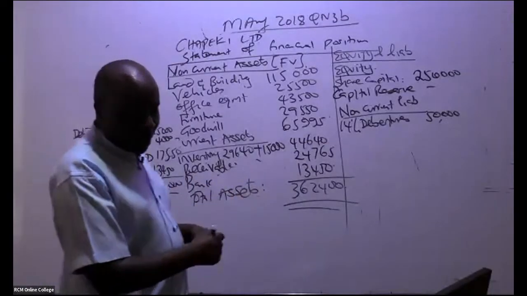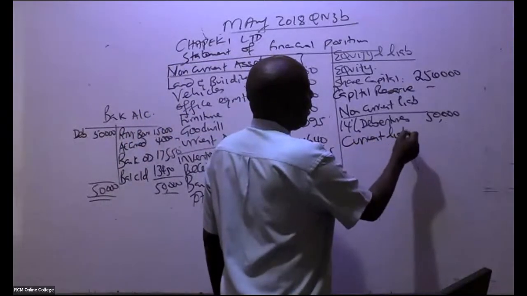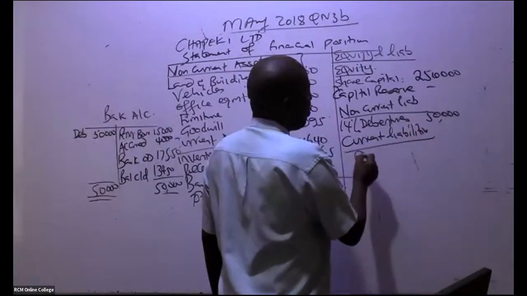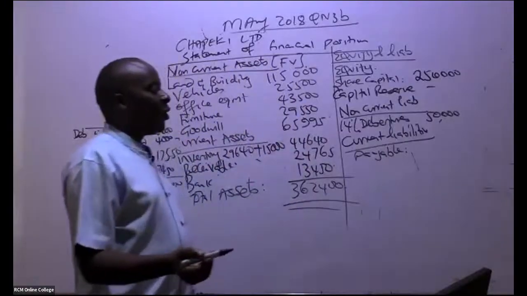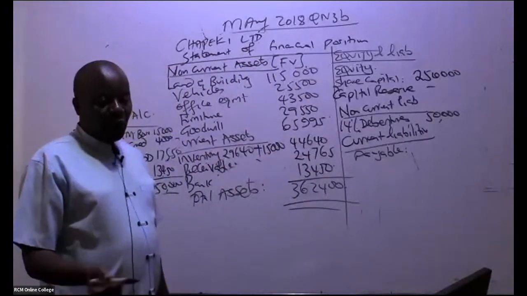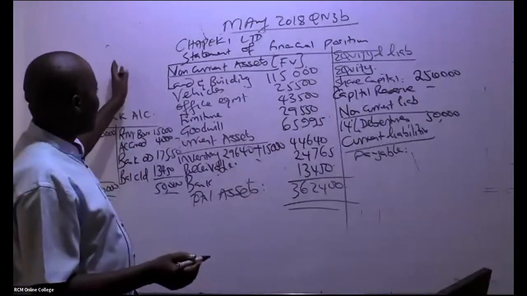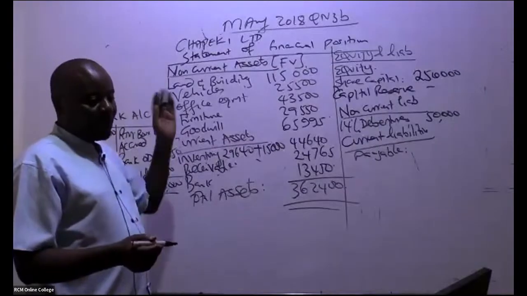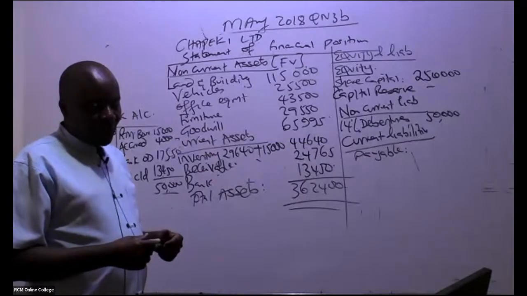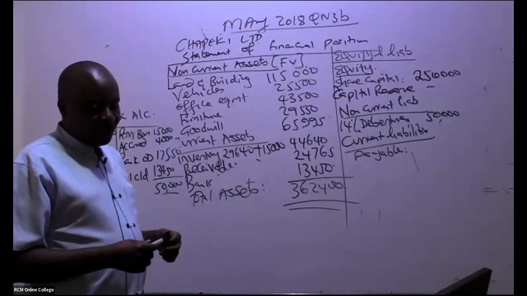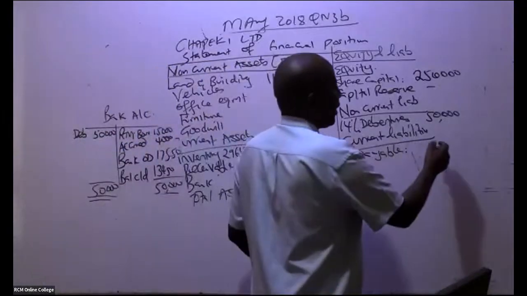And then we go to current liabilities. Current liabilities, it's only the payable. It's only the payable because remember, in this case here, the overdraft was paid. So it's only the accounts payable that we have already been able to do abracadabra in this business purchase account. Payable, is there somebody who can be remembering the payable amount? Anybody who can be remembering the payable amount? 62,400. And that is it.